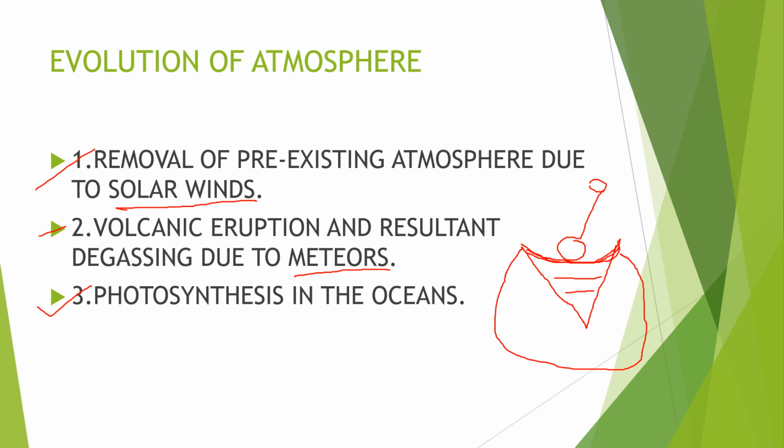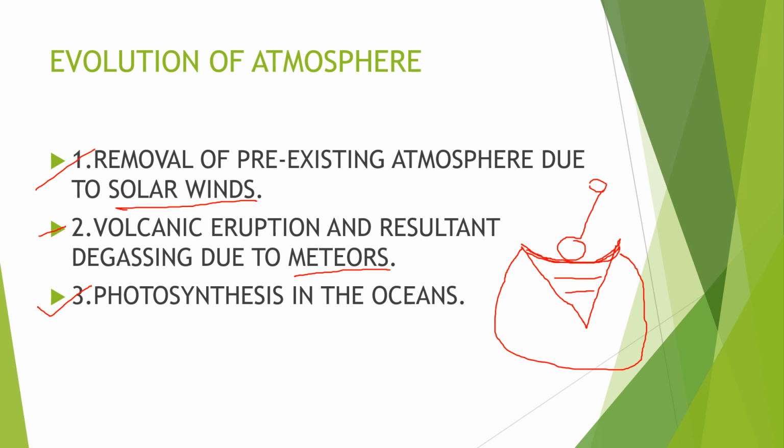So those kinds of species evolved in the oceans which can do photosynthesis, and due to which some oxygen started to show its presence in the oceans. So oxygen firstly occurred in the oceans only.